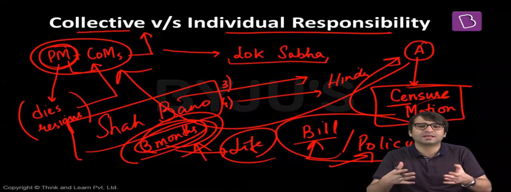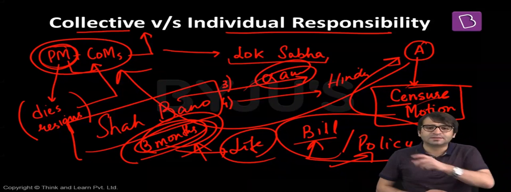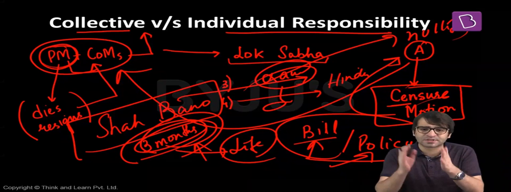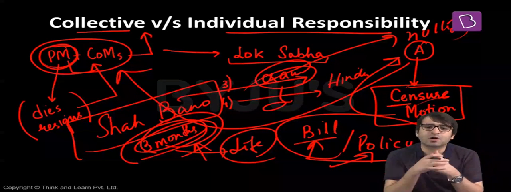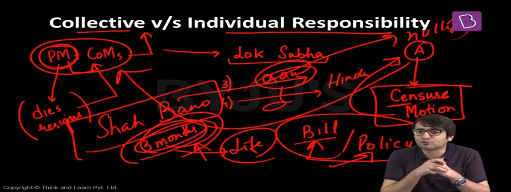And these radical clerics and mullahs, they requested the Rajiv Gandhi government to pass a law so that this judgment of the Supreme Court can be nullified. So that this law can now say that you have to provide compensation only for 3 months, not for the entire life.